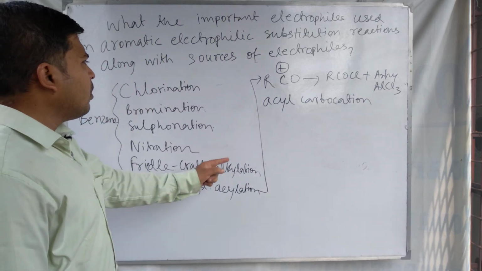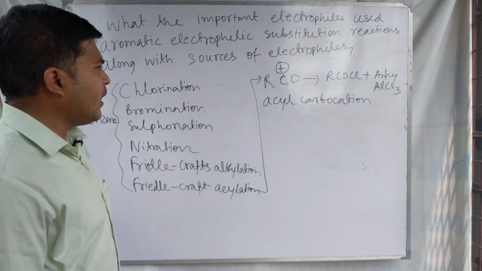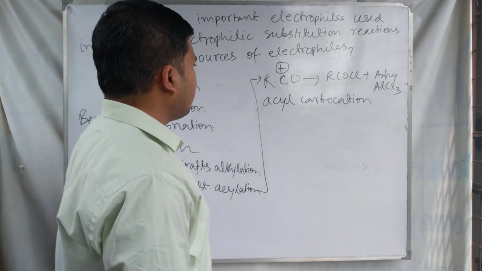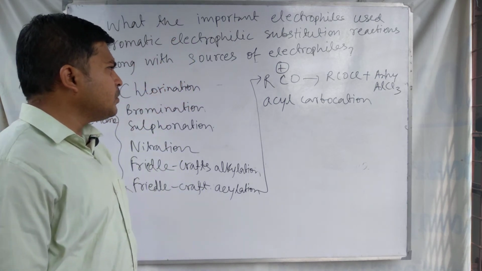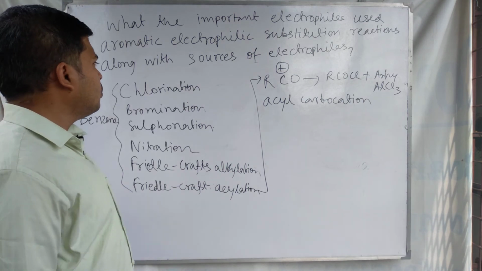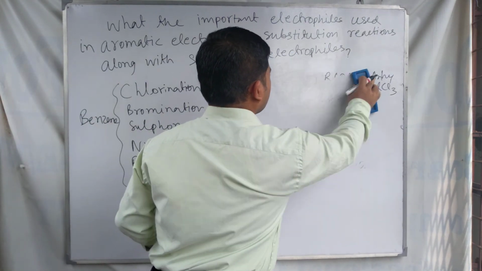This RCO plus electrophile, or acyl carbocation electrophile, is developed, and the electrophilic substitutions occur through this type of electrophile for the respective reactions.